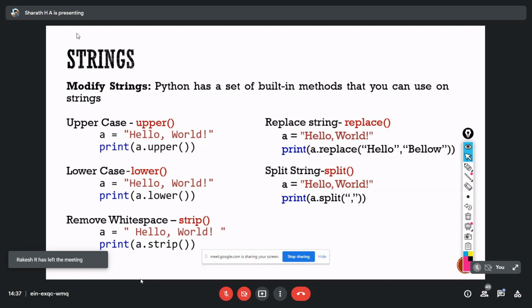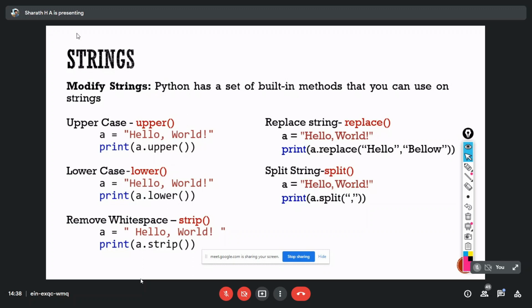Okay, so how to modify a string? There are many inbuilt functions. By using those we can modify the string. I have taken a few examples: upper, lower, strip, replace, split, like that. We still have many more, around 20 to 25 inbuilt functions, such as reverse, like that. Now I'm going to explain them one by one.